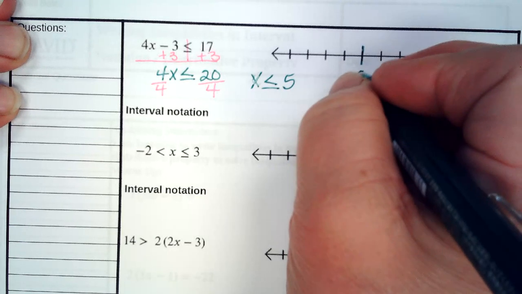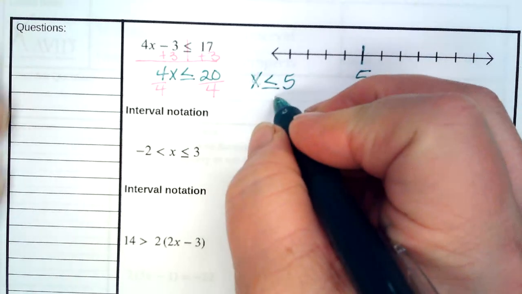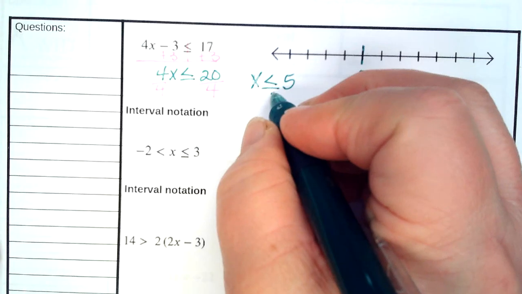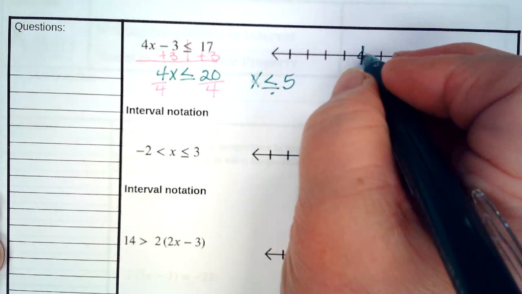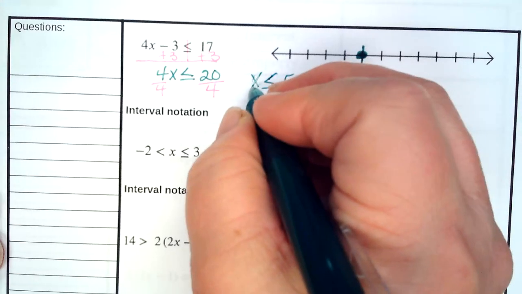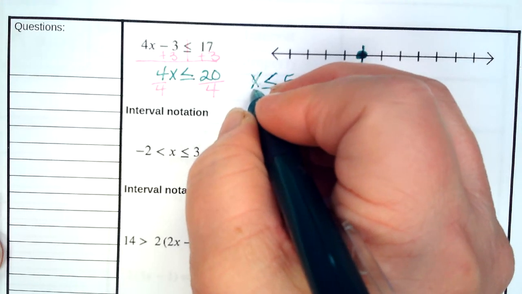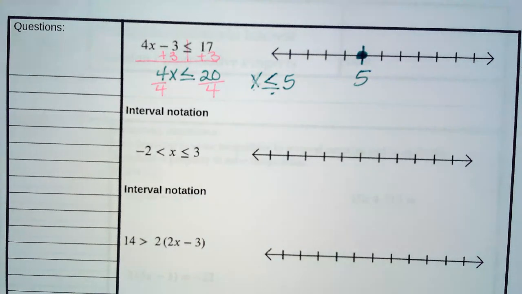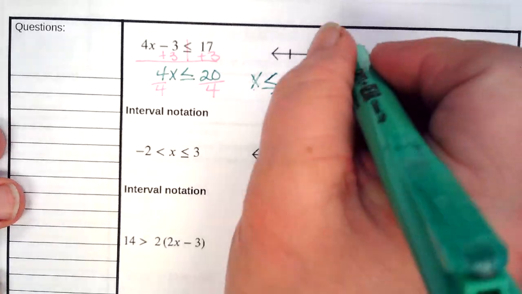Here is 5. It's got a line underneath. That is a closed circle. My point goes to the x, which means x is smaller. Whichever way that point lands is which number is smaller.